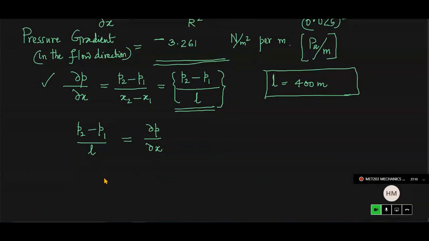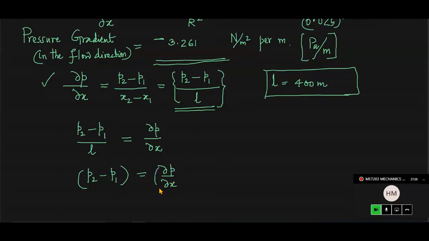In fact, we require P1 minus P2, which is positive, since P1 is greater than P2. Please do remember that aspect. So it will be equal to dou P by dou X multiplied by the length.